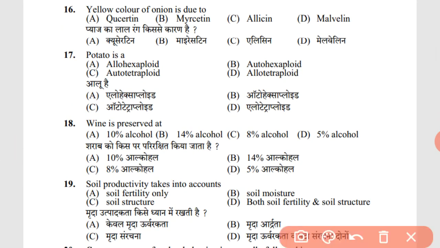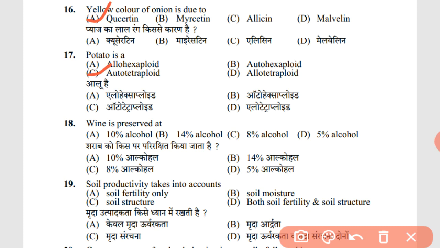16th question. Yellow color of onion is due to quercetin. As we know, allicin and others are related to other crops. Allicin is mostly, I guess, in garlic. So quercetin is responsible for the color of onion. Potato is C. Autotetraploid, because the others, autohexaploid and allotetraploid, are considered as other fruit crops. So potato is autotetraploid.